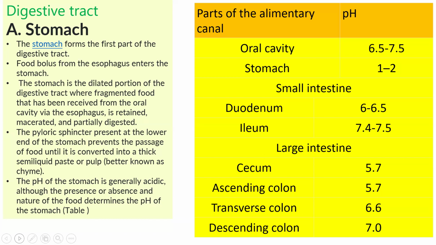So what is its function? Its function is to prevent the passage of food until it is converted into chyme, a semi-liquid paste or pulp. The pH of the stomach is generally acidic because of the presence of hydrochloric acid. The pH of the parts of the alimentary canal: oral cavity 6.5 to 7.5, stomach 1 to 2 because of hydrochloric acid, then duodenum, ileum, cecum, ascending colon, transverse colon, and descending colon.